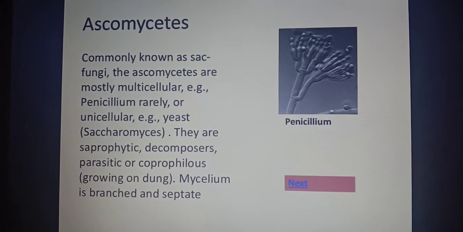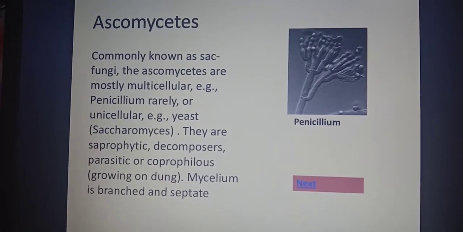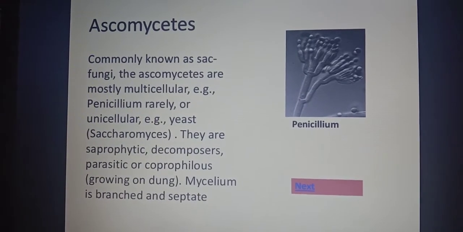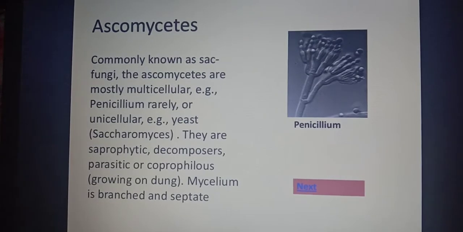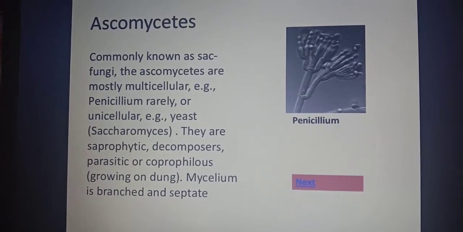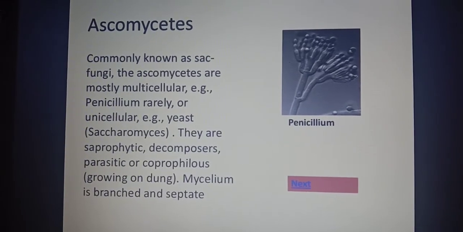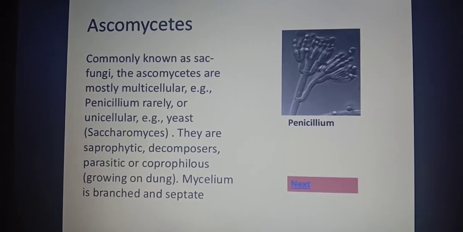Example Penicillium. You can see the picture of Penicillium over here. Penicillium is also one type of ascomycete fungus. And the only unicellular fungus is yeast, which comes under the class ascomycetes. The scientific name of yeast is Saccharomyces. Yeast का scientific name है Saccharomyces.